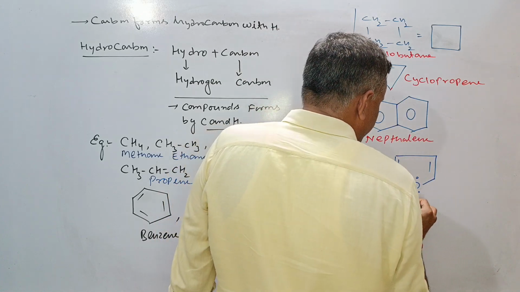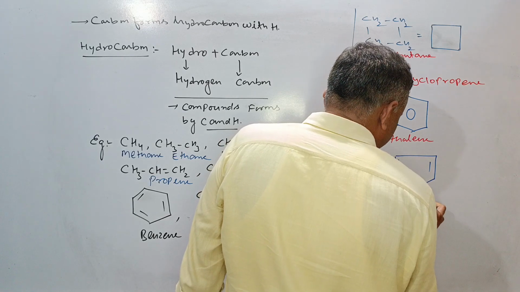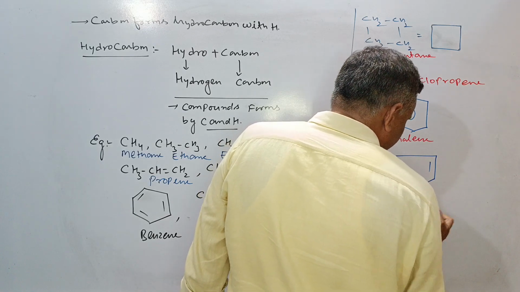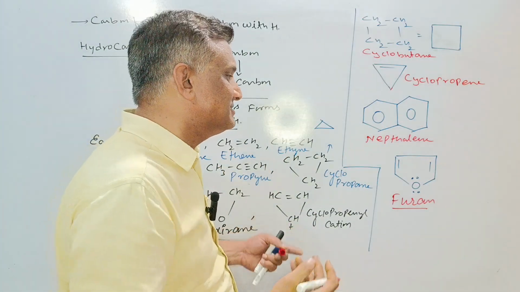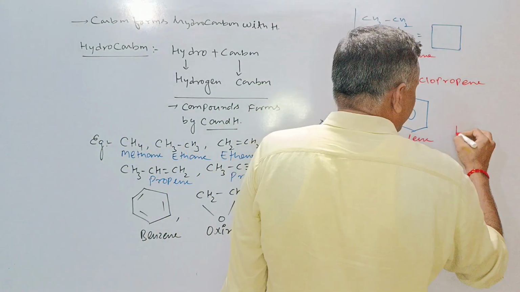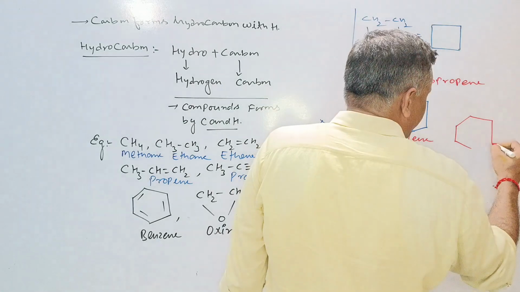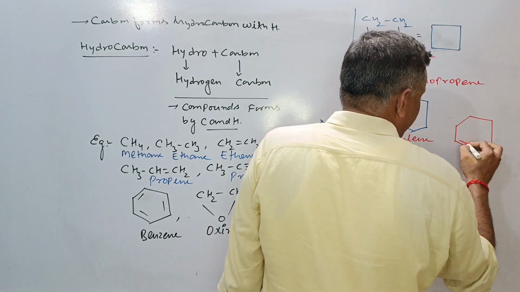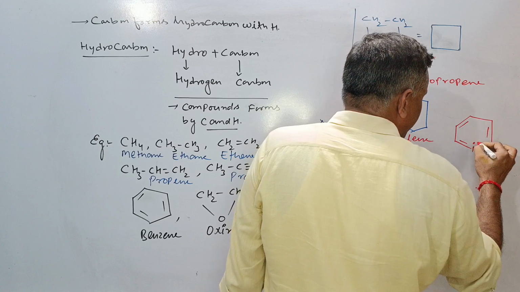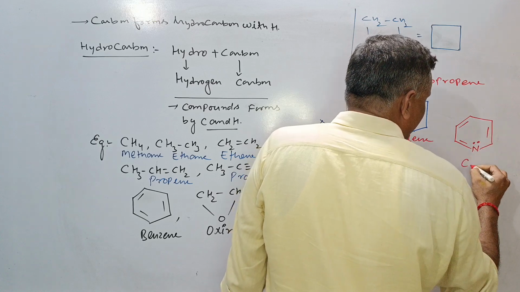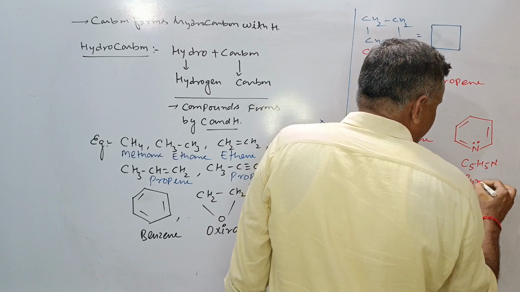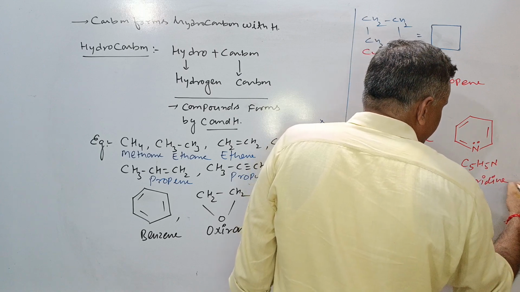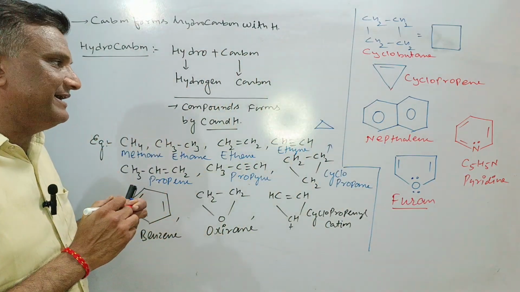This is furan. You can take a lot of other examples also. The most important example is known as pyridine. Here will be an N double bond. Here will be a lone pair, and the formula for pyridine is C5H5N. This is known as pyridine. So these all are hydrocarbons.